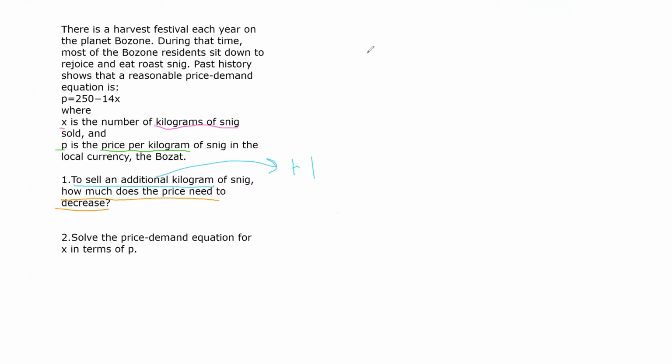Okay, so let's see where we can start. P is the price. We don't know that. But I do know how much snig was sold. I'm just going to make up a number and say 1 kilogram of snig was sold.